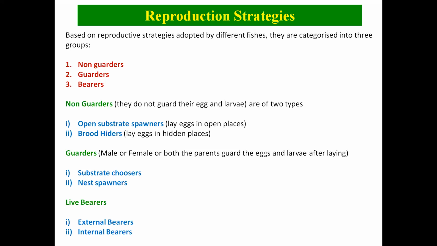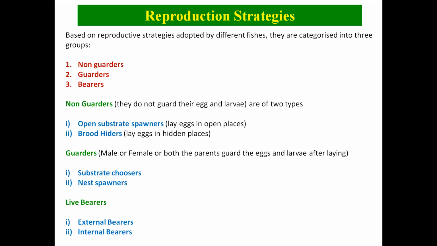And the third one is the live bearers. Live bearers carry the hatched young ones. In guarders and non-guarders, they release the eggs in the open system, but the live bearer actually bears the young ones, the hatchlings. The non-guarders have two categories. One is the open substrate spawner, which simply lays the eggs in open places. Another is the brood hiders, which lay the eggs in hidden places just to protect them from predators.